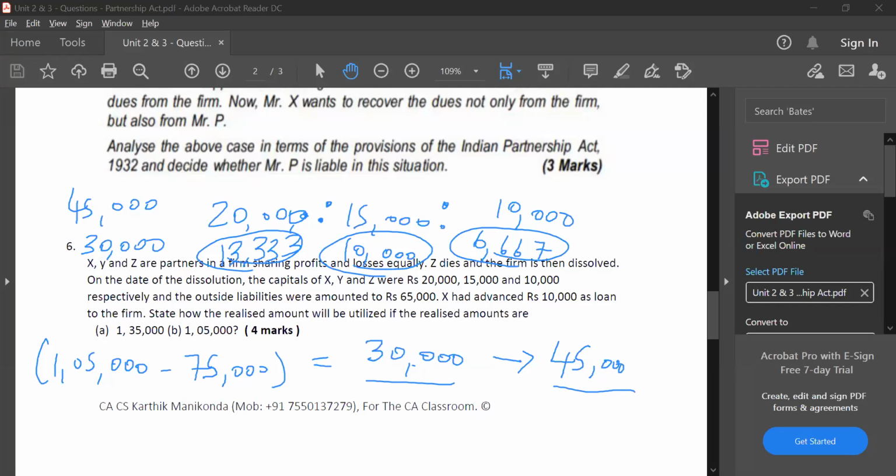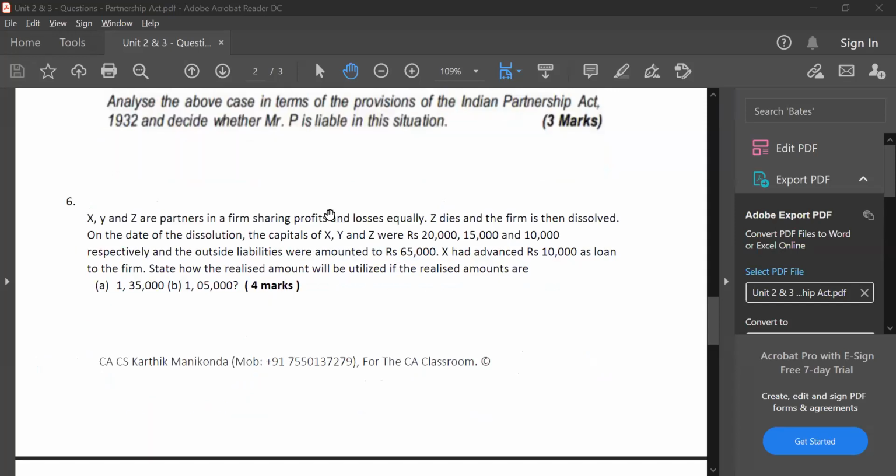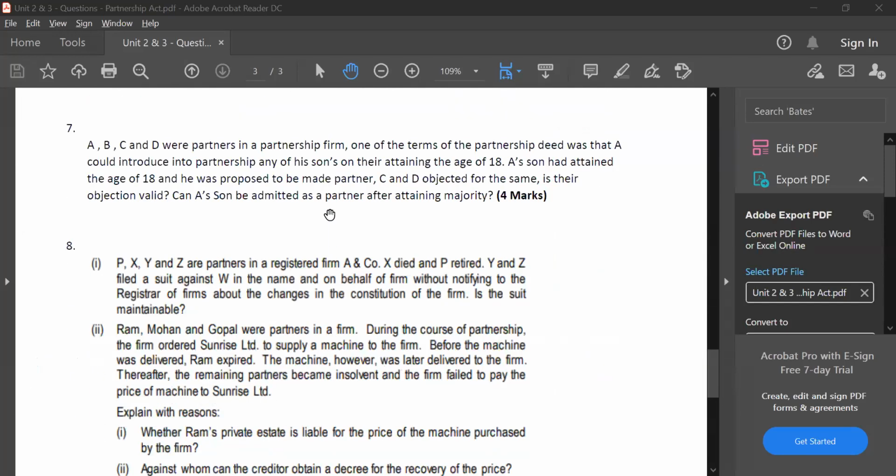Have you all understood, guys? Okay. Doubts I'll take at the end, guys. Let me proceed to the next question. How to write this in the exam, I'll explain. Go to the next question before that.